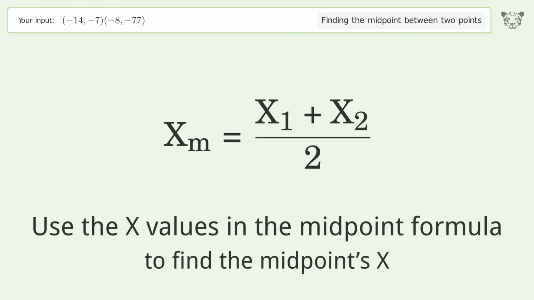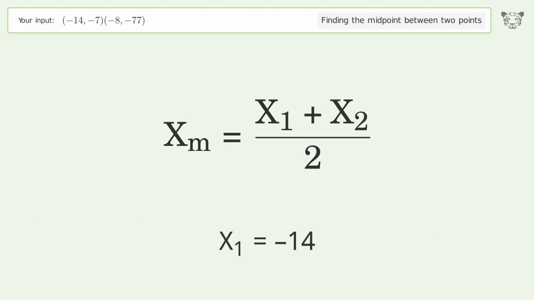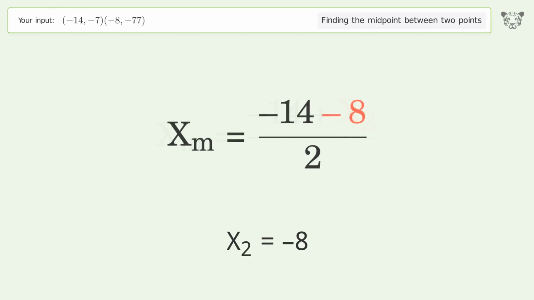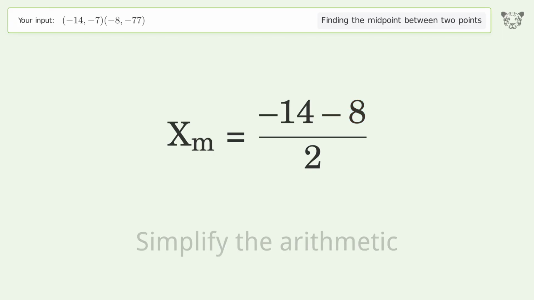Use the x values in the midpoint formula to find the midpoint's x. x1 equals -14. x2 equals -8. Simplify the arithmetic.